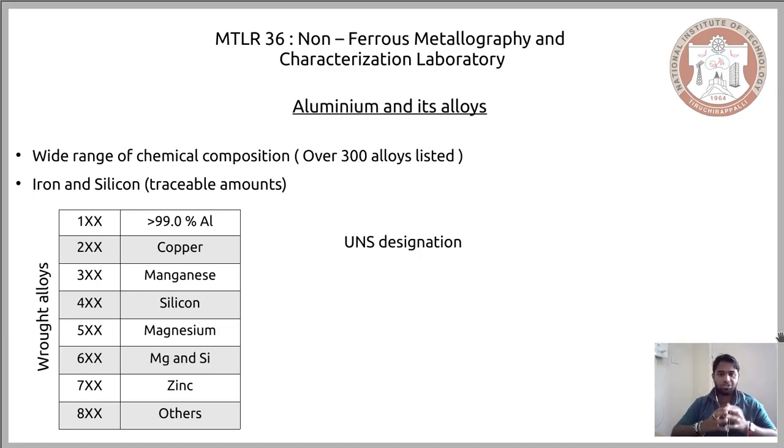And finally we have our 8x series, and when you have alloying elements other than those seen so far, it is generally termed 8x alloys. Now when you want to talk about the properties of these 8x series alloys, you have to be specific about which other alloying element is getting into the series, and depending on which alloying element gets in, the properties would vary, and correspondingly their applications would vary.